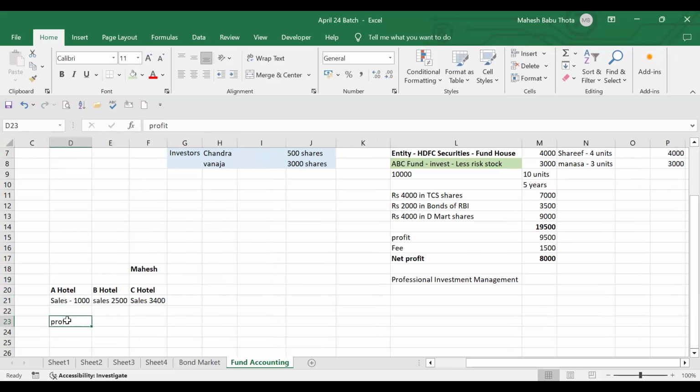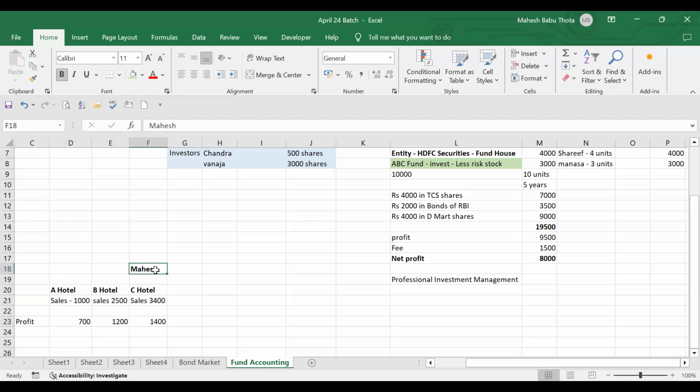Listen to this example very carefully. Profit for this one, let's say 700 rupees. In hotel B, profit is 1,200 rupees. In C hotel, there is a profit of 1,400 rupees.